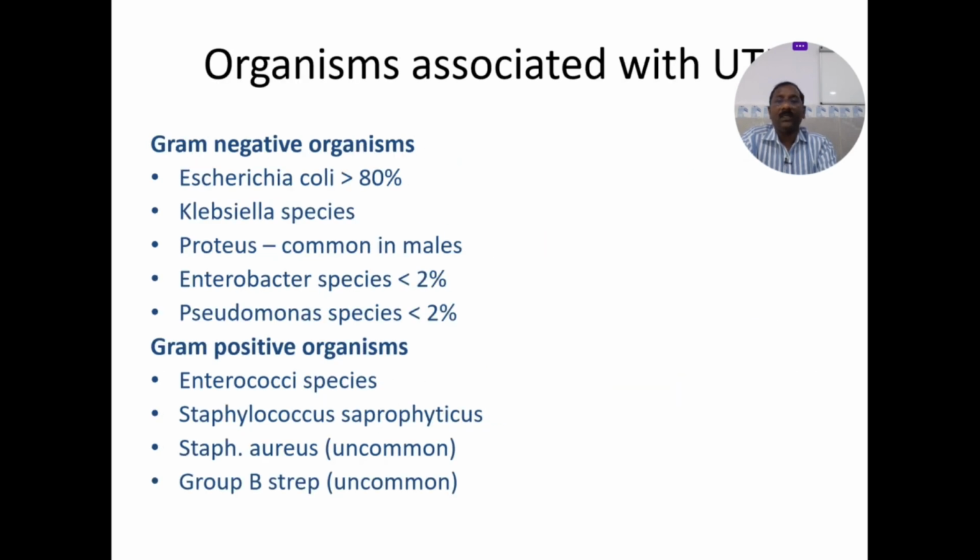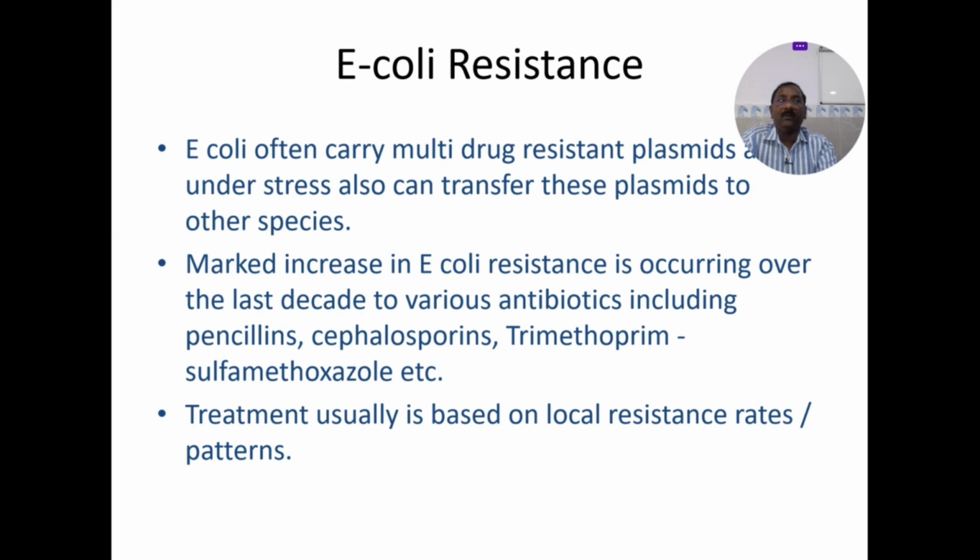So children UTI, that is also very common. E. coli resistance, that is going up in India. E. coli is the most common organism, but unfortunately resistance. They carry multi-drug resistant plasmids. Marked increase in the E. coli resistance is occurring over the last decade to various antibiotics including penicillin, cephalosporins, trimethoprim, sulfamethoxazole.